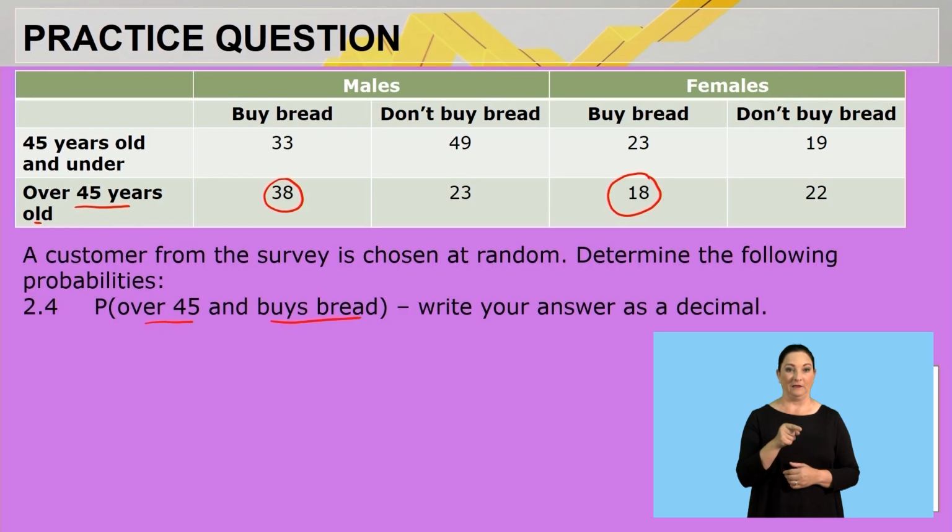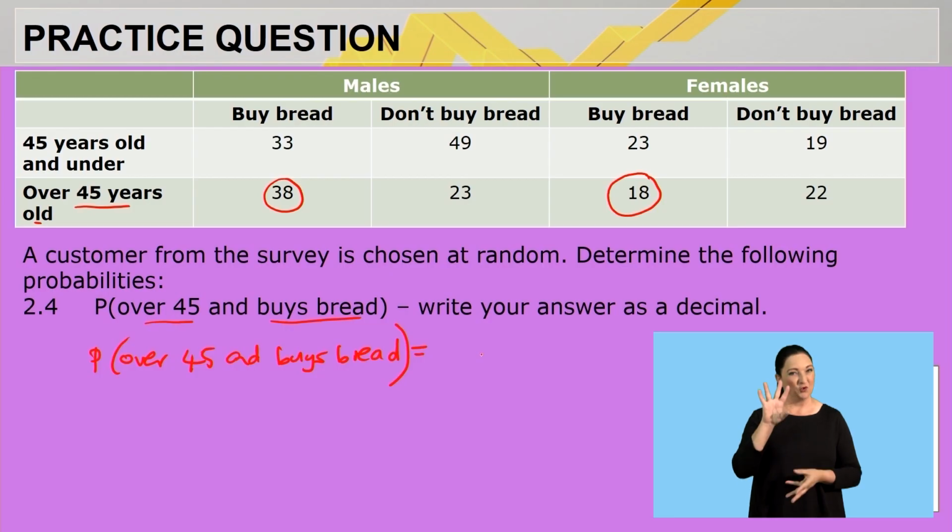So I'm going to write probability over 45 and buys bread, as indicated by the question, equals. Remember always, what is the total number of possible outcomes? We know it's 225 in this case. Now we need to find people over 45 who are buying bread. As indicated, it's 38 plus 18, so that will give us a total of 56. I hope that is clear.